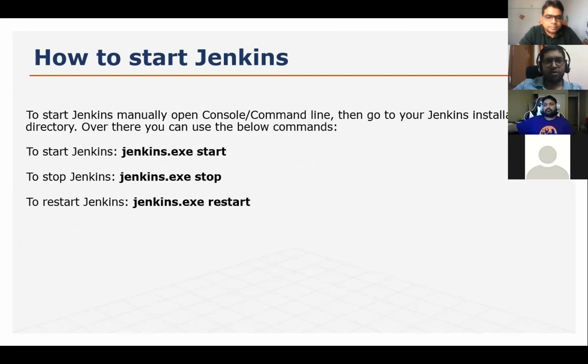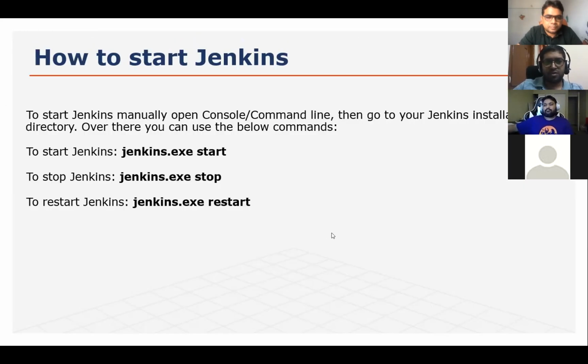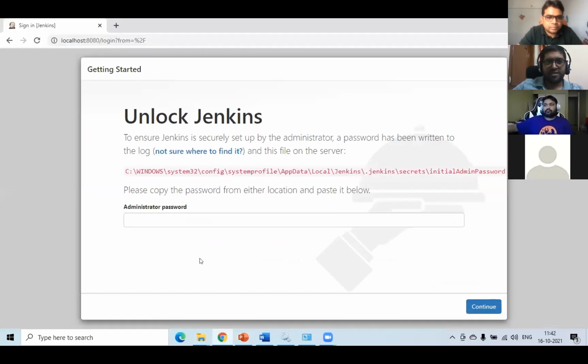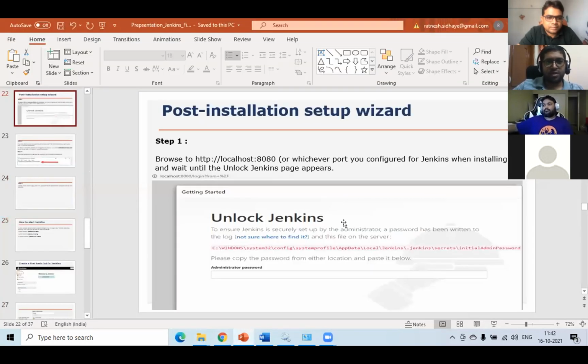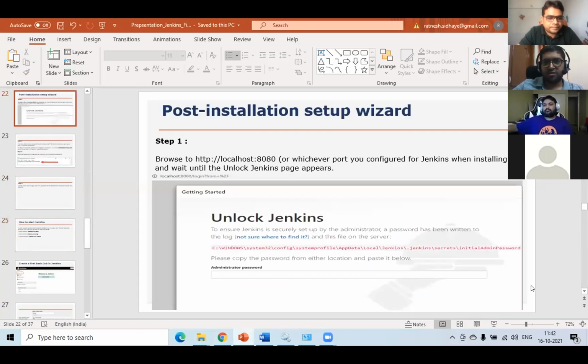And for your information, this is Jenkins. If you want to start from the command prompt, let me see. Yes, see, very first time, as we see, this is the file we are expecting.